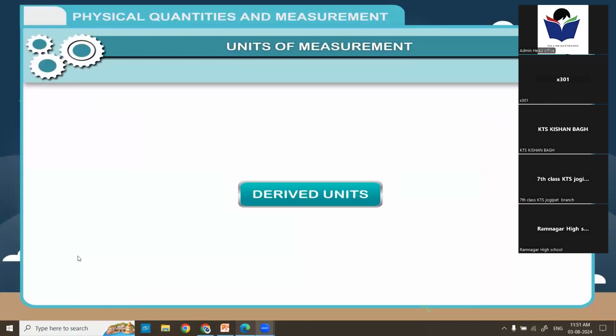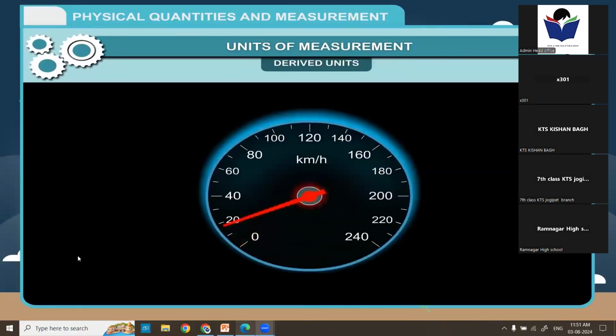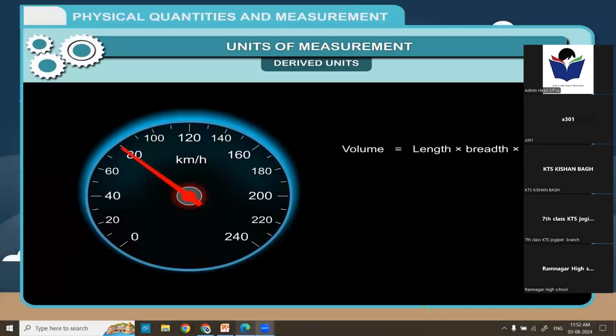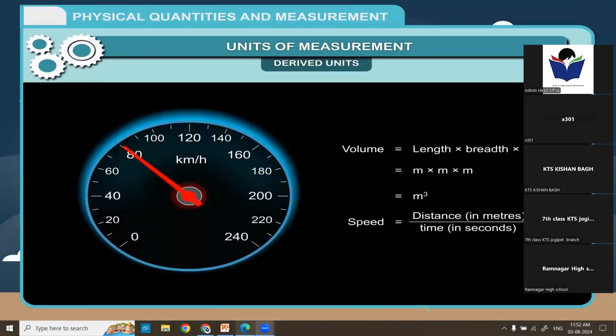Derived units. The units which are obtained with the help of the fundamental units are called derived units. They strictly depend on the fundamental units. The derived units are formed by the combination of one or more fundamental units. Volume is equal to length into breadth into height, which is meter into meter into meter, equal to meter cube. Speed is equal to distance in meters divided by time in seconds, equal to meter per second.